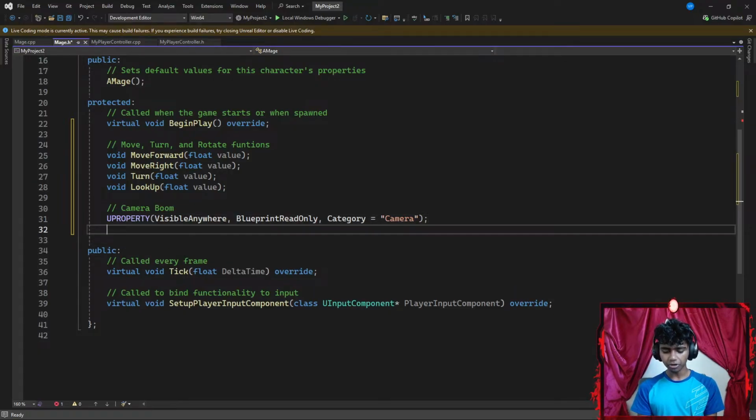Once I'm done with that, I'm going to go ahead and create a USpringArmComponent. I'm going to create a literal spring arm component, which is going to be represented by a pointer called CameraBoom.